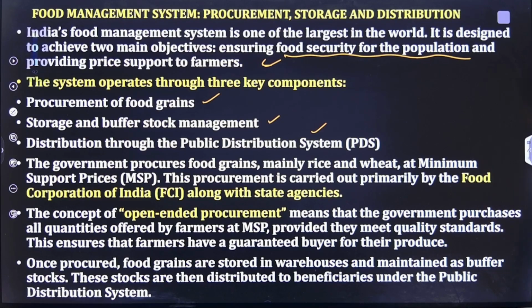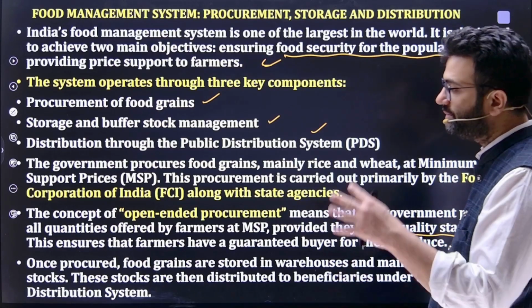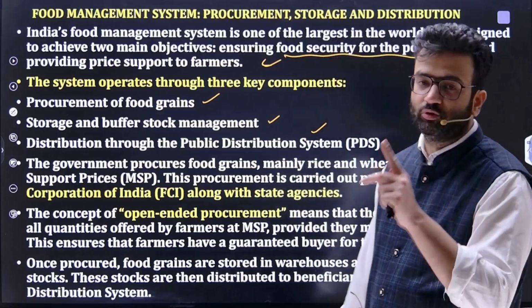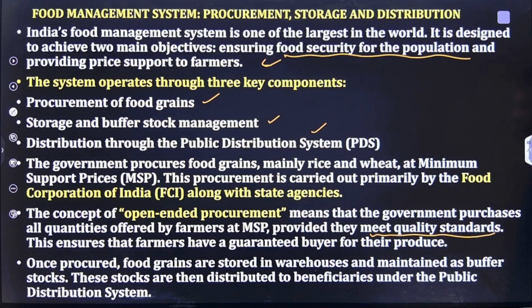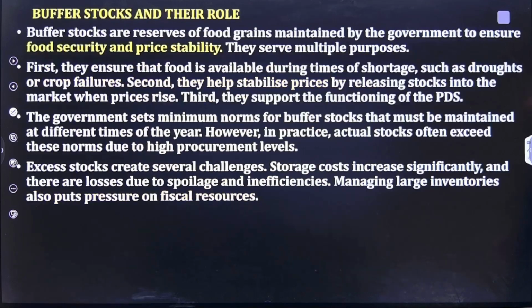Now, what is the concept of open-ended procurement? Open-ended procurement means that government purchases all quantity offered by farmers at MSP, provided they meet quality standards. This is very important. गवर्नमेंट एमएसपी पे सब चीजें ले लेंगी लेकिन क्वालिटी जो बोली गई है वही होनी चाहिए. This ensures that farmers have a guaranteed buyer for their produce. So once procured, food grains are stored in warehouses and maintained as a buffer stock. These stocks are then distributed to beneficiaries under the PDS system.